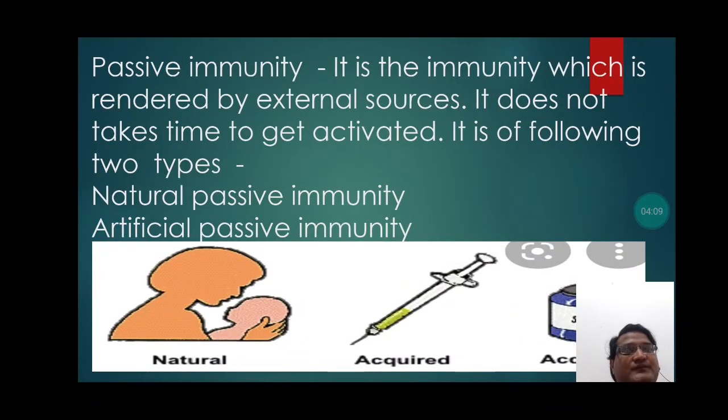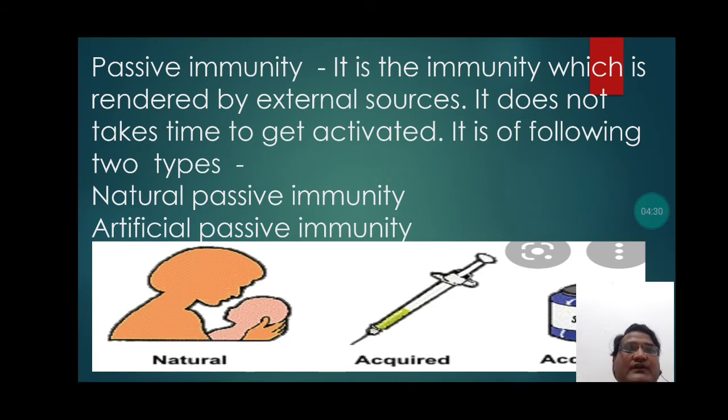Passive immunity. It is the immunity which is rendered by external sources. It does not take time to get activated.